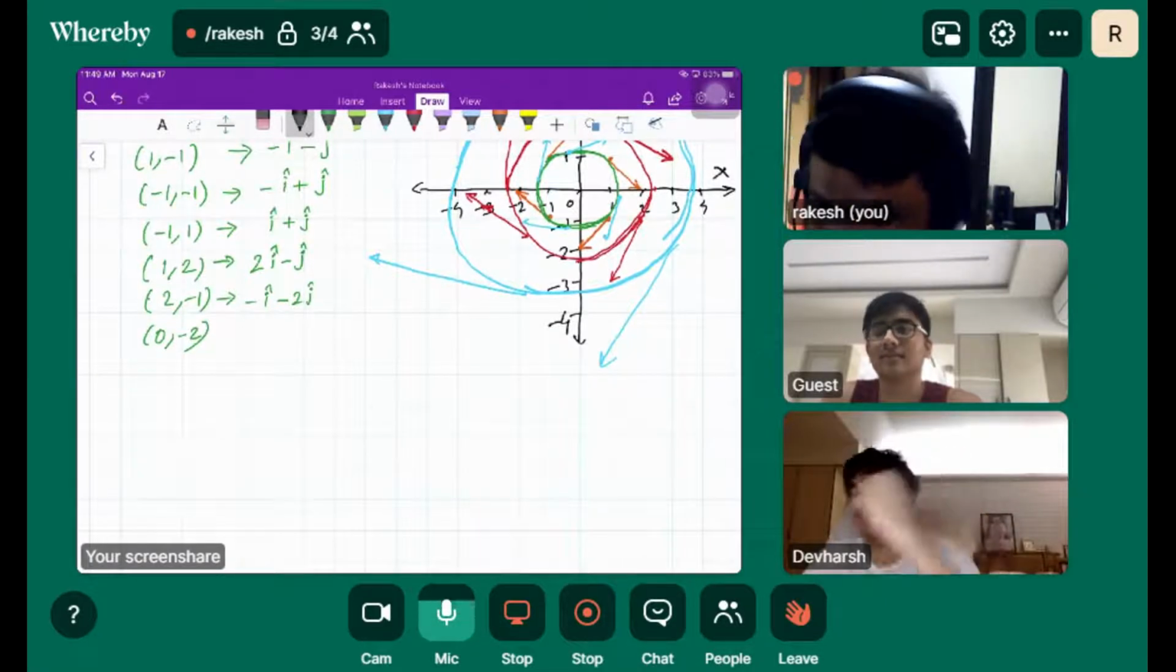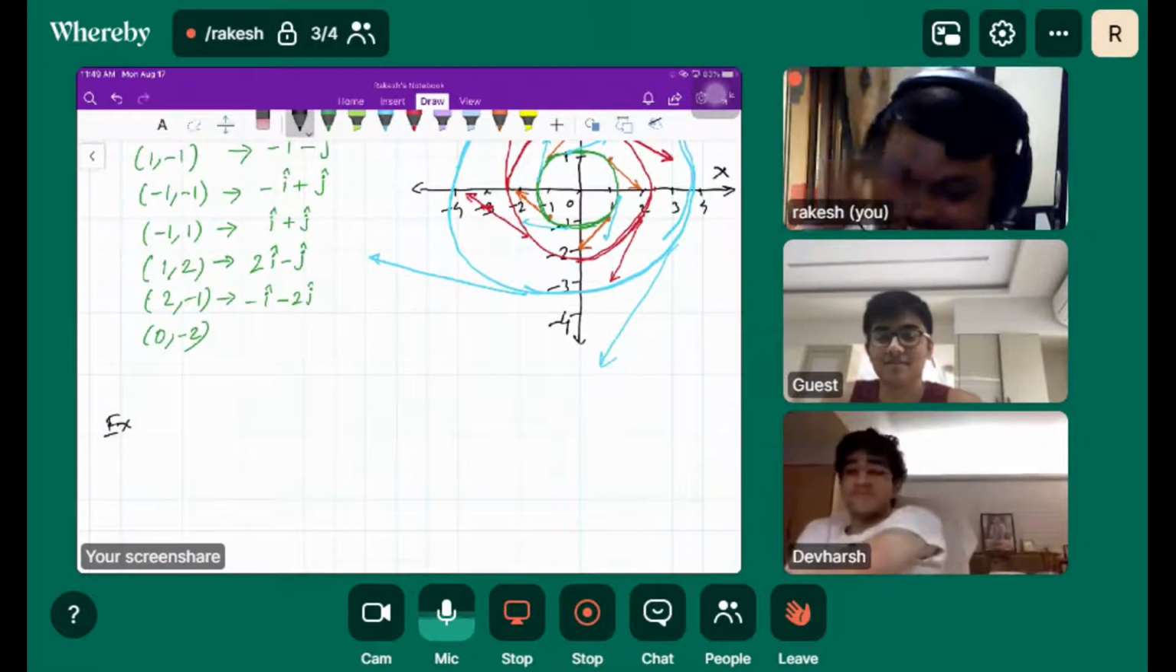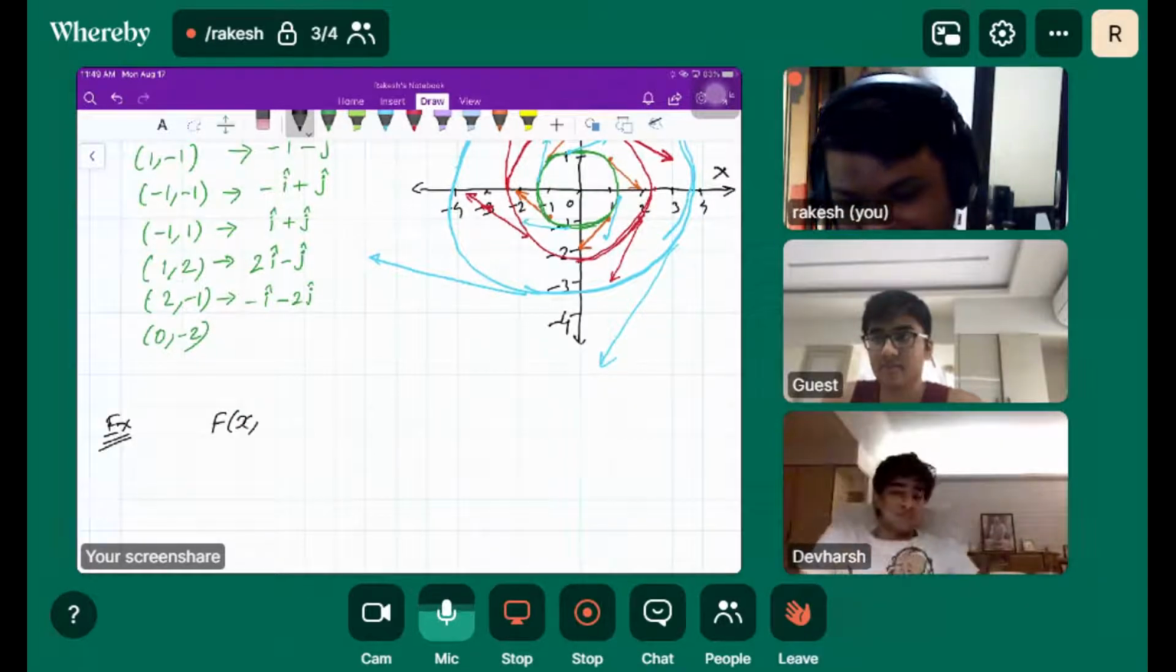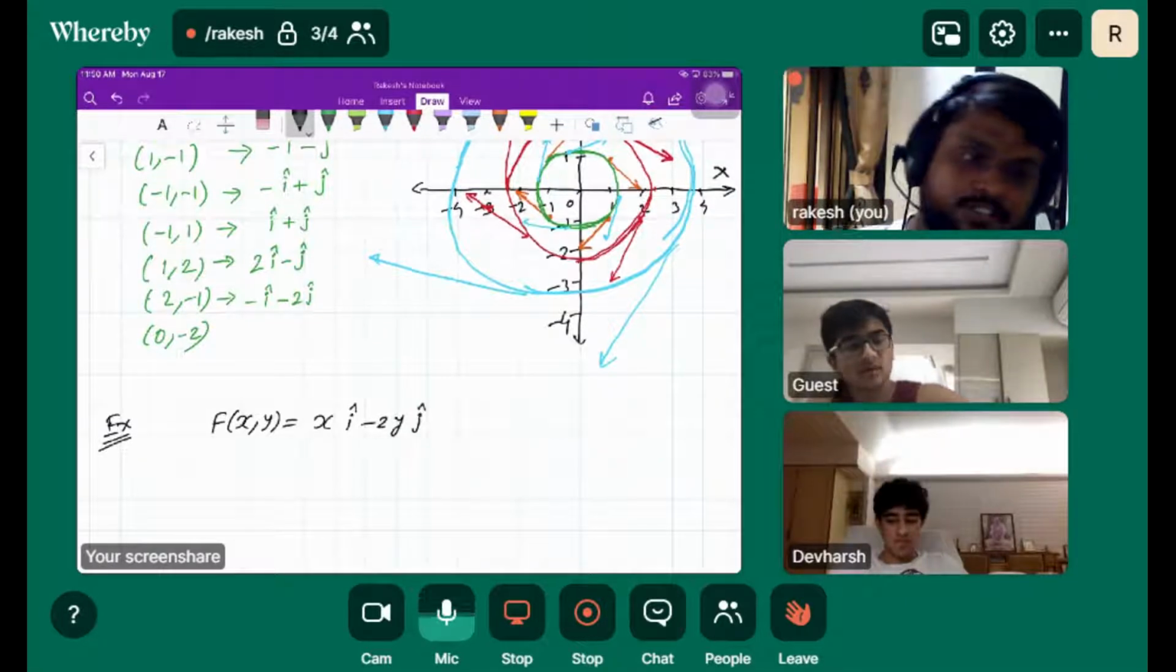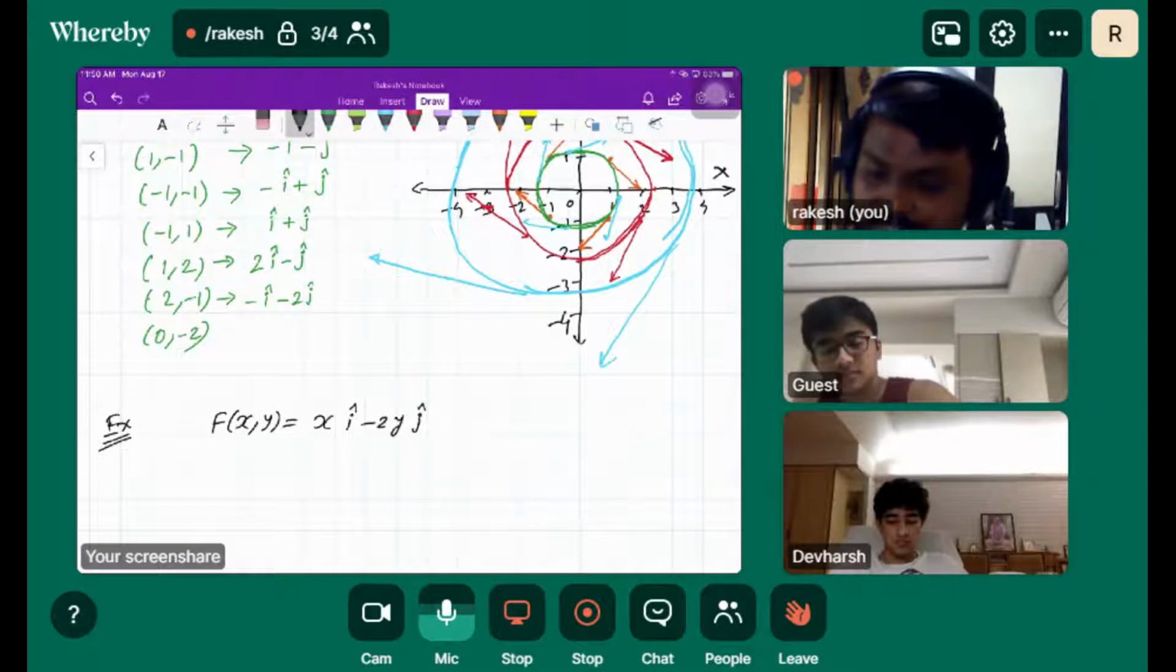Okay. So f of x comma y is equal to x i cap minus 2y j cap. Please draw the vector field which corresponds to this vector field function.